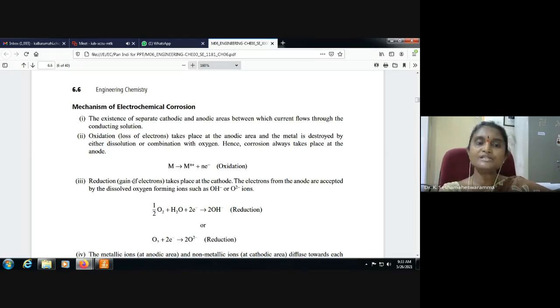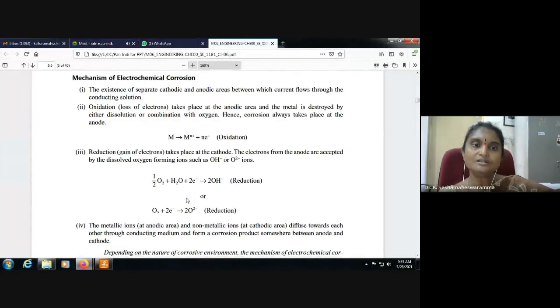Oxidation means loss of electrons. The metal is destroyed, oxidized, by either dissolution or combination with oxygen. Hence, corrosion always takes place at the anode. The metal releases some electrons, depending on its oxidation state, the number of electrons, and then Mn+, the metal is converted into the corresponding cation. That is the oxidation.